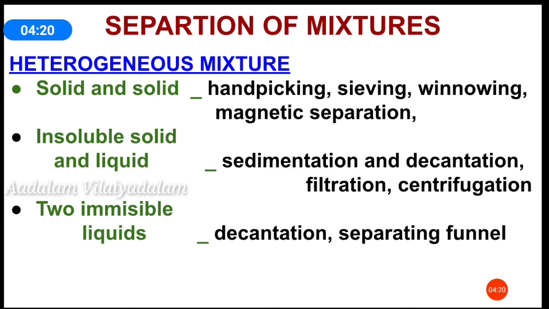Next, insoluble solid and liquid. An example is sand in water. A sand and water mixture is separated by sedimentation and decantation, then filtration. Two immiscible liquids. Immiscible liquids means they do not mix together. Two immiscible liquids are oil and water. These immiscible liquids are separated by decantation and a separating funnel.